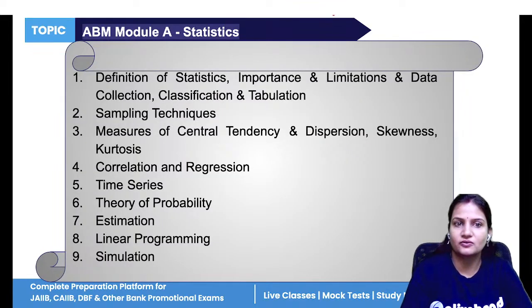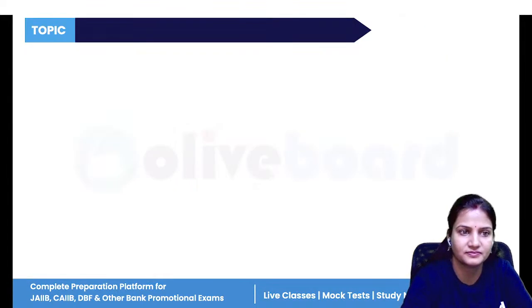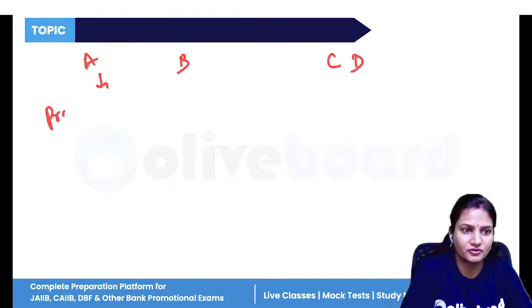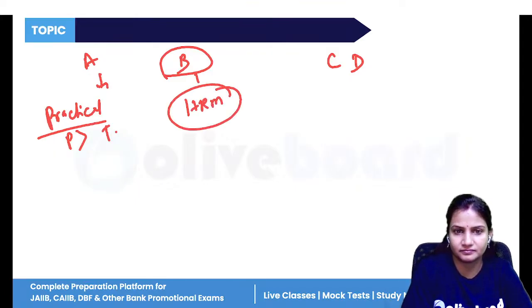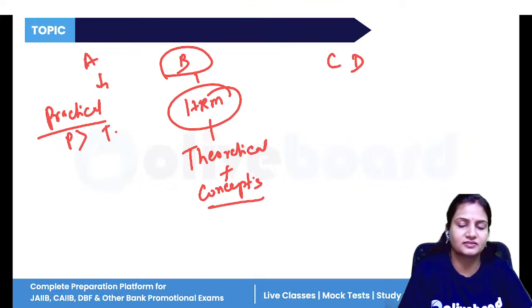Now, we know that in ABM there are a total of 4 modules: A, B, C, D. Module A is entirely a practical module, meaning practical questions would be more and theoretical would be less. Then module B, that is HRM, is entirely a theoretical and conceptual module. You have to understand the concepts in this module.